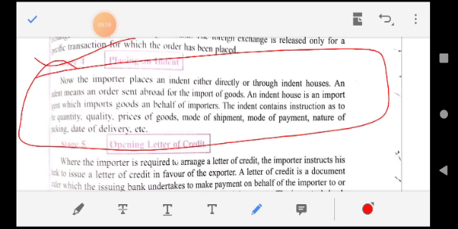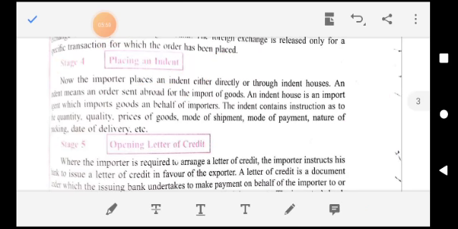Then the importer places an order with that exporter. Here the order is called an indent. Now, what does the importer place? An indent. So indent means, my dear students, a document containing information related to the goods ordered, quality of goods, quantity, terms of delivery, and price, etc.